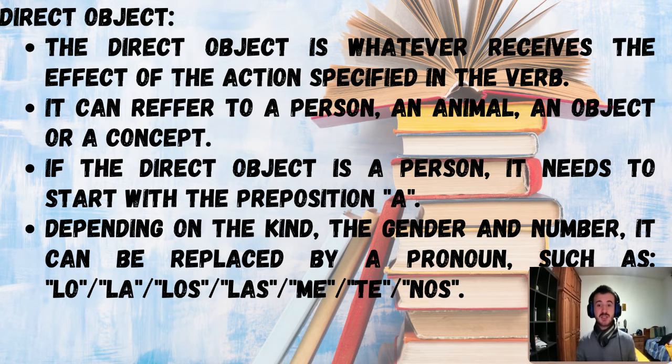Basically, the direct object is whatever receives the effect of the action specified in the verb, okay? It can refer to a person, an animal, an object, or even a concept. If the direct object is a person, it needs to start with the preposition a. Depending on the kind, the gender, and number, it can be replaced by a pronoun, such as lo, la, los, las, me, te, or nos, okay? This all may seem quite complex at the beginning, with many things to remember, but I'm sure with the examples I prepared, it will be very easy for you to understand it.